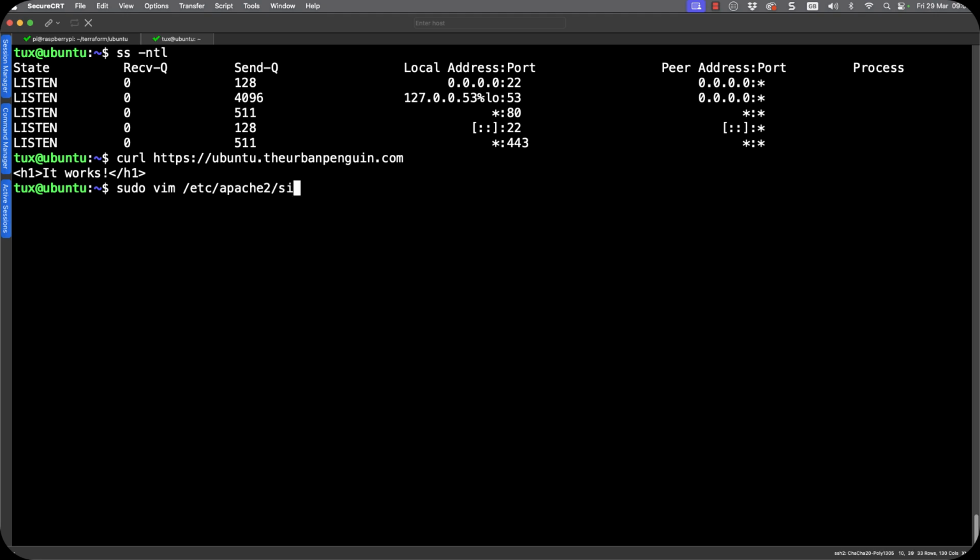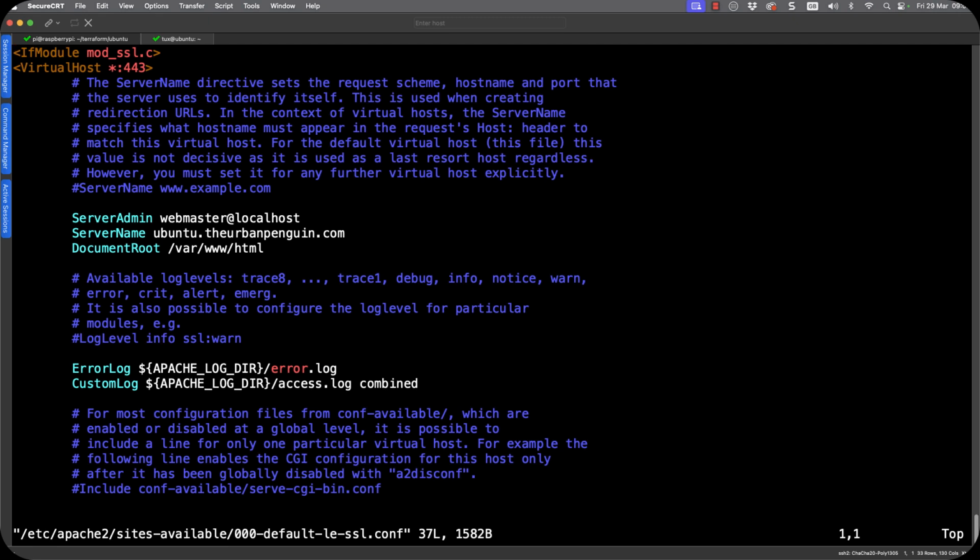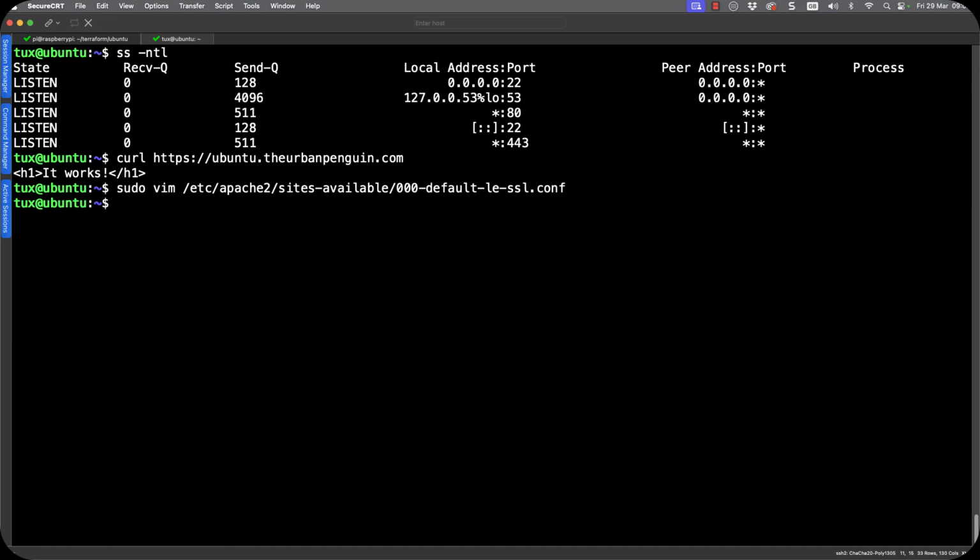So if I go through into apache2 and then my sites-available and then my default site, but now I've got le-ssl.conf, and we can see then that it's added in the server admin, the server name, and the document root. All of this is working with port 443 and mod_ssl.